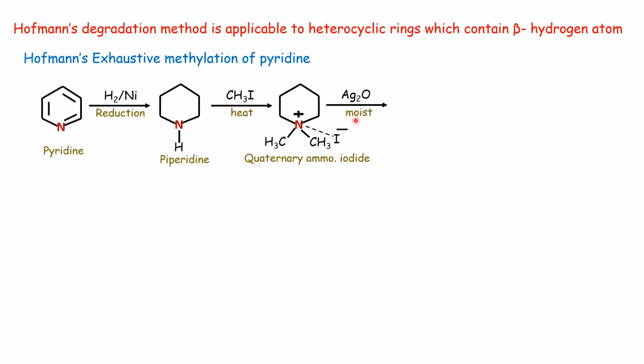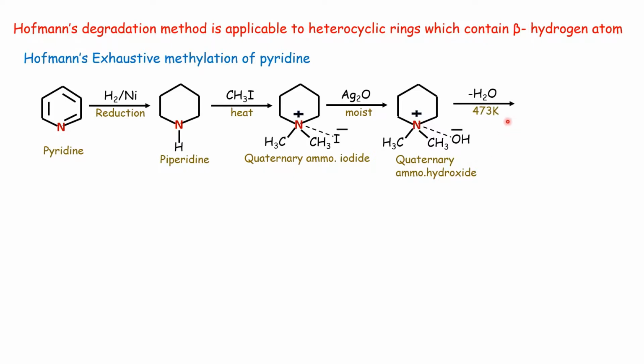That quaternary salt is then treated with moist silver oxide. Then the iodine is replaced by the hydroxide ion and we get quaternary ammonium hydroxide. That quaternary ammonium hydroxide upon dehydration gives such an unsaturated product.